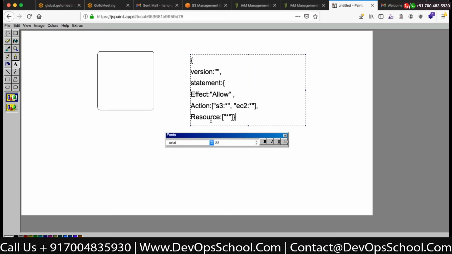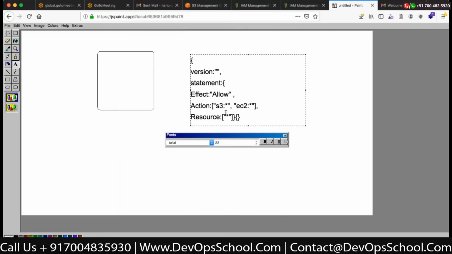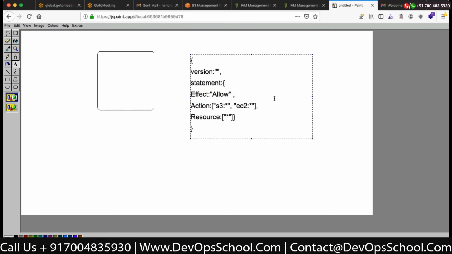But in case I have a policy already attached to a user, where there is a permission boundary which is attached, and inside the permission boundary it is written that the particular person cannot create a user. Okay, right? He cannot create a user. So if that permission boundary is there, then what will happen? This particular permission boundary will deny the user to create another user. Like for example, while you are attaching the policy, you created a policy and you wanted to attach it to a user. So the policy will be attached either to a user or to a role.